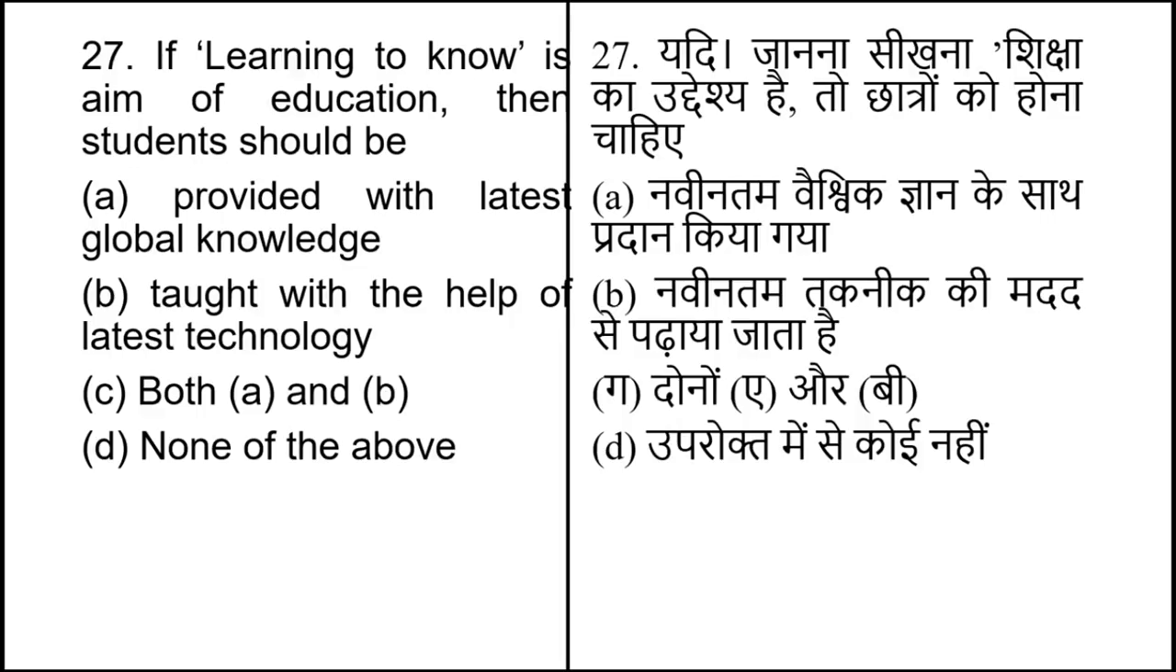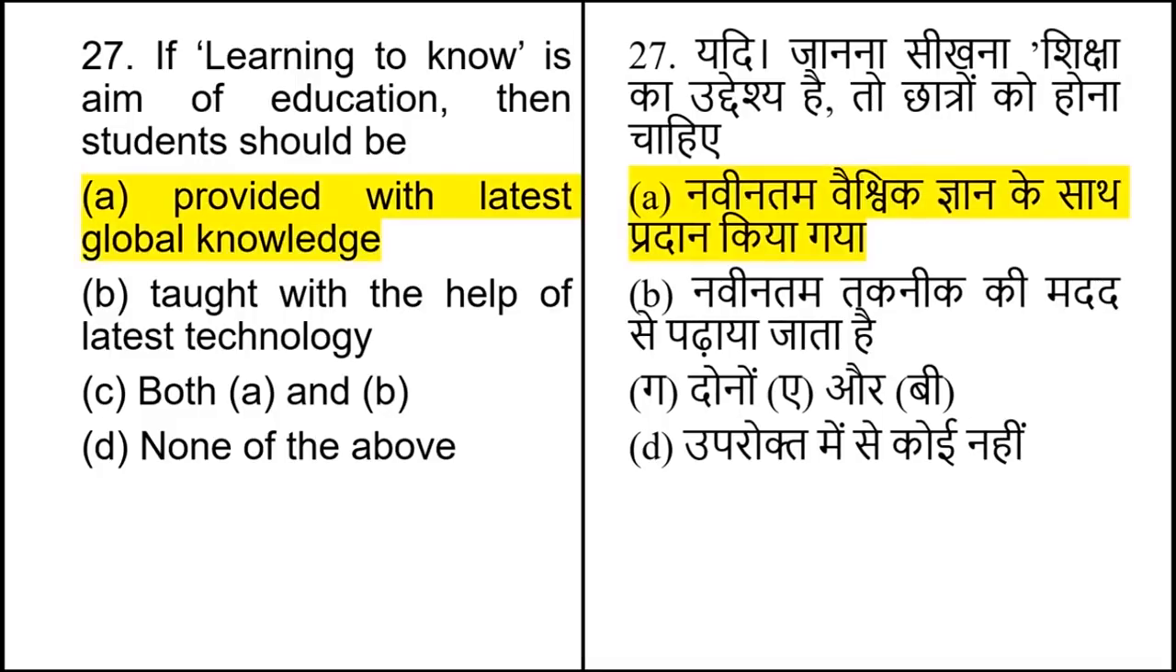If learning to know is the aim of education, then students should be, and options are provided with latest global knowledge, taught with the help of latest technology, both A and B, and none of the above. If learning to know is the aim of education, then students should be provided with the latest global knowledge.